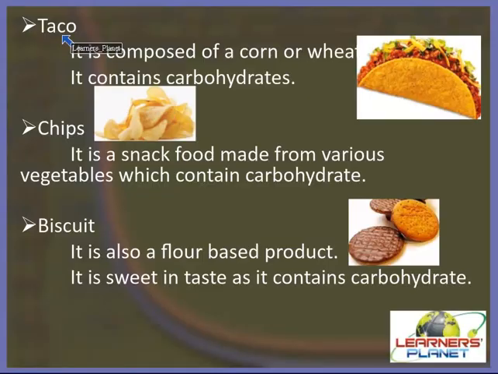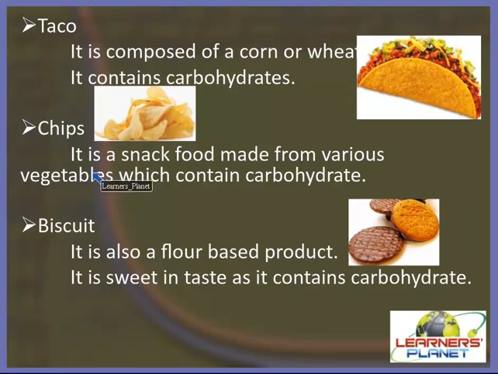Then taco. Taco is also made of corn or wheat, and it contains carbohydrates, and it is served with a variety of fillings like seafood or vegetables or cheese. So this also should be consumed less because it contains a high amount of carbohydrates, right? Then chips.